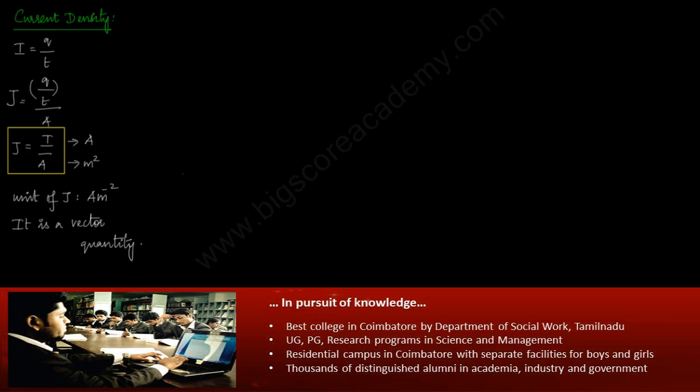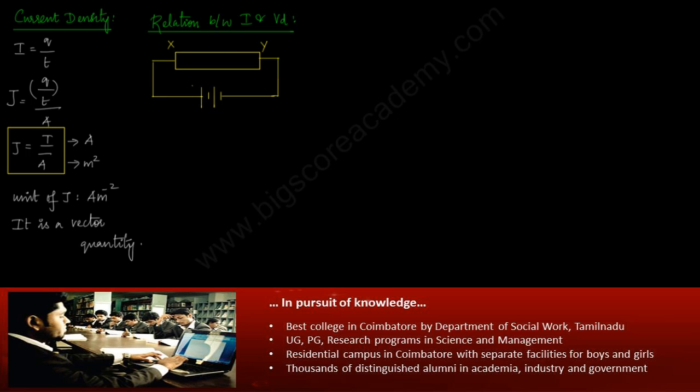Now let us derive the relationship between current and drift velocity. Relation between current and drift velocity Vd. Let us take the same example. Let this be the conductor XY connected to a battery or potential, plus minus.